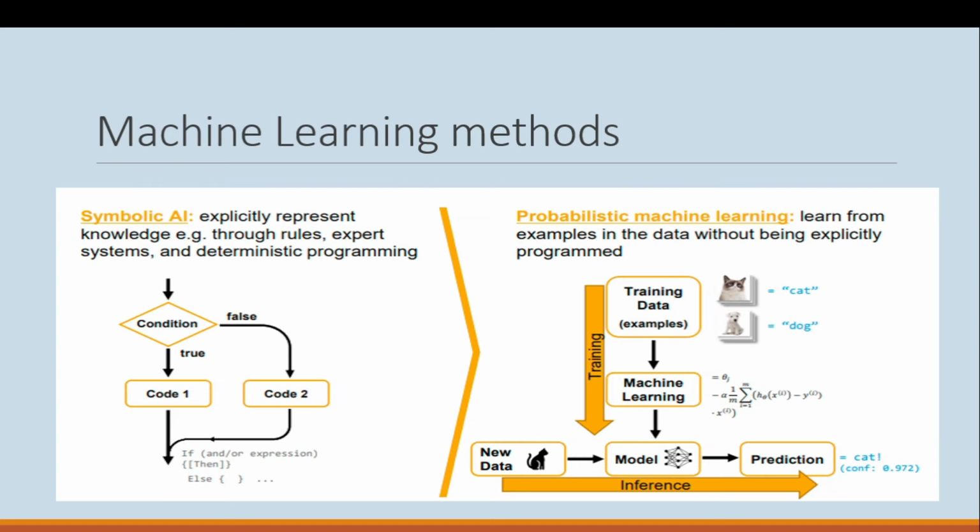So let's move on. Last but not least, we can compare both fields of artificial intelligence this way. Symbolic AI uses coding, patterns, conditions, and expert systems, whereas statistical AI uses pattern training of data with the help of pictures, different pictures of cats and different pictures of dogs. After training, the machine learning model will give a prediction for any type of input given by the user.